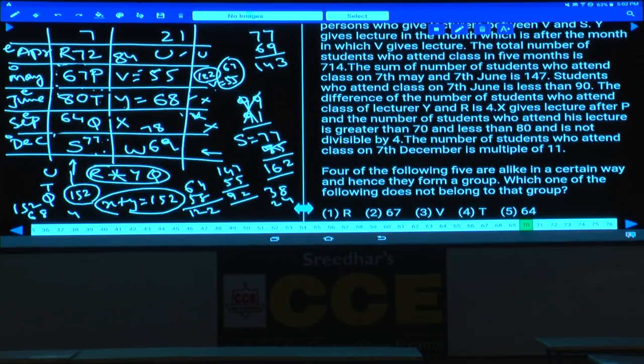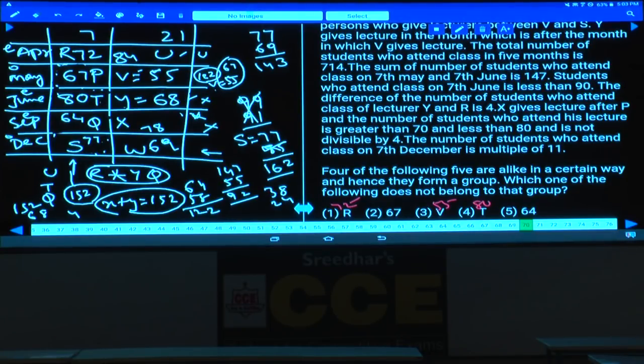Then question number 70. 4 of the following 5 are similar, and one is an odd man out. R, what is the value of this R? R is 72. And next one 67, V is 55, and T is 80 and 64. Among these, 72, 80 and 64. Yes, what is the answer here?